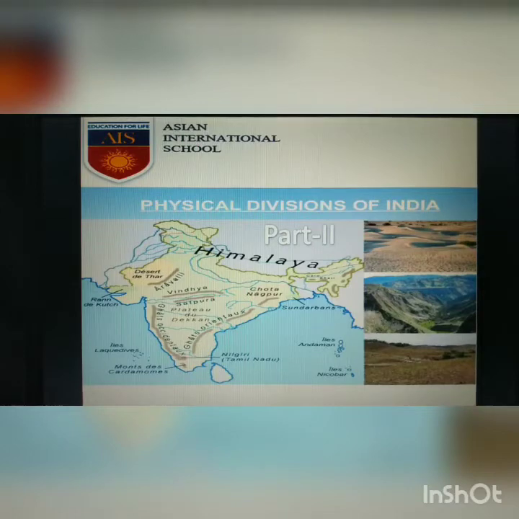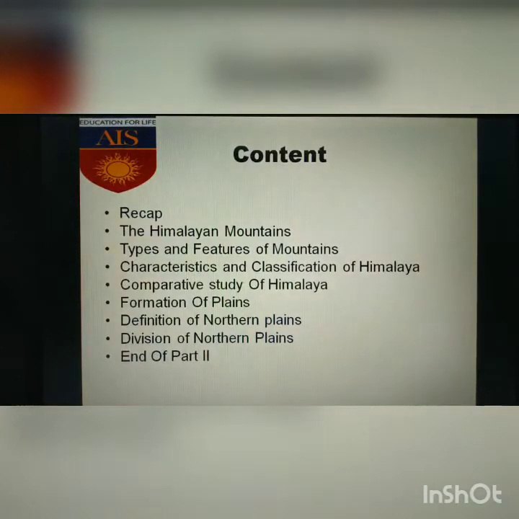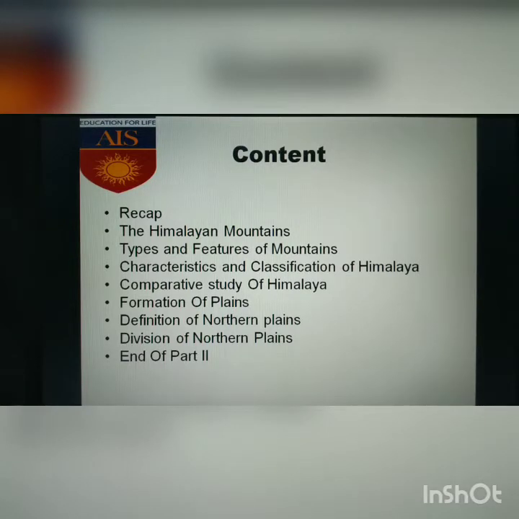Today we are going to start with the physical division of India, part 2. Content: what we are going to read today. We will do a little bit of recapitulation. Then about the Himalayan mountains, its features and types, characteristics and classifications, comparative studies of Himalayas. Then we will go to the next segment, that is the formation of plains, its definition, its divisions, and that's how I end.